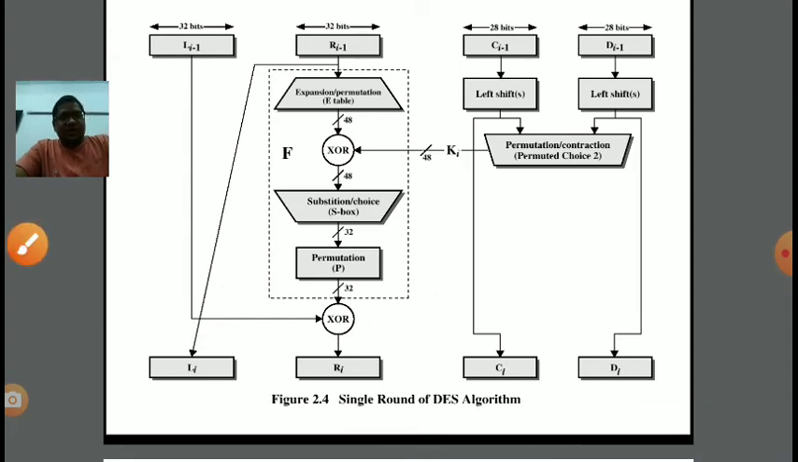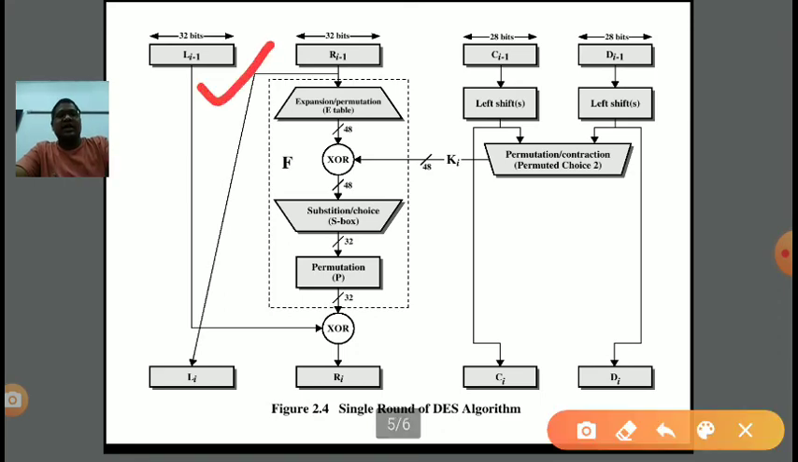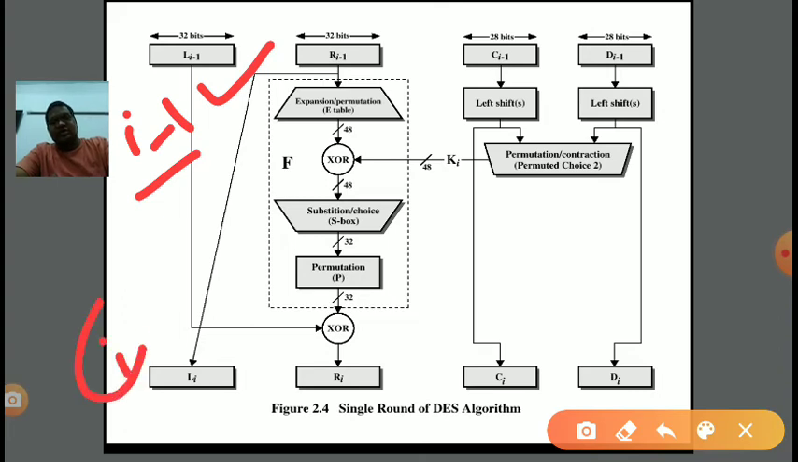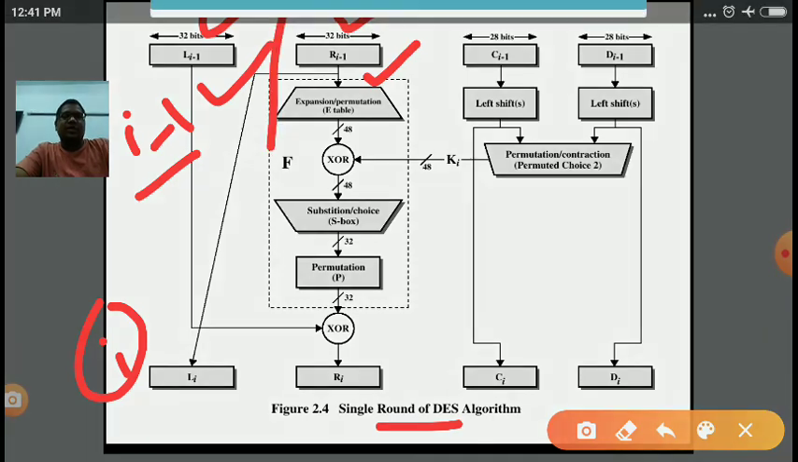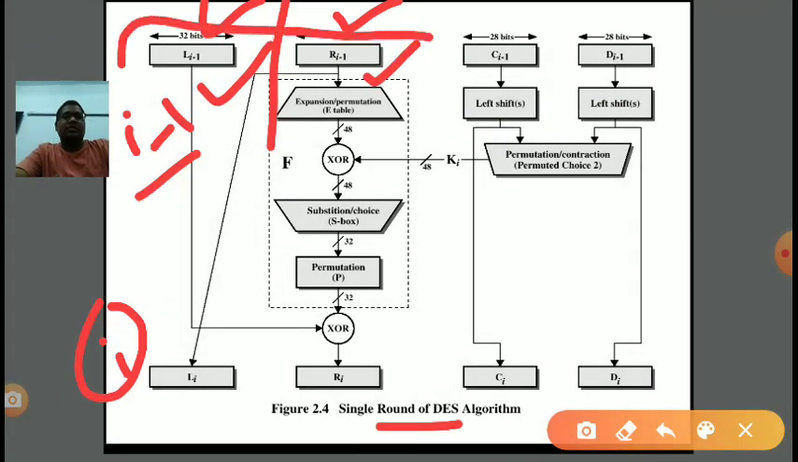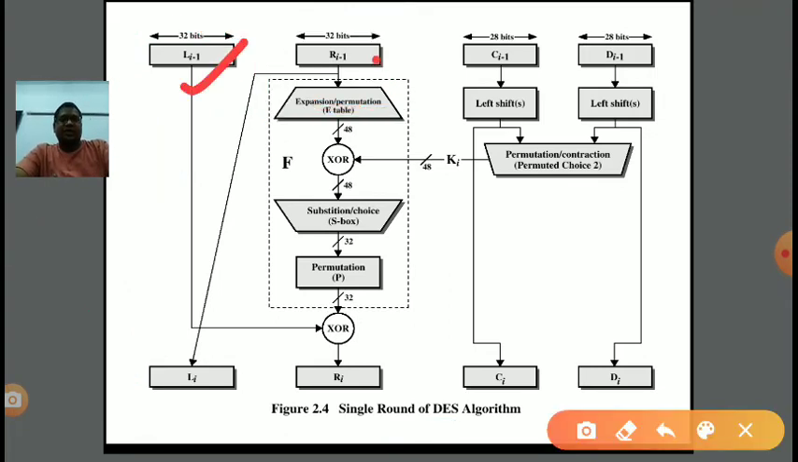Suppose our message is divided into a 64-bit block, and the 64-bit block is further divided into two halves. The first half is 32 bit, that is L I minus 1. This is the I minus 1th step, and this is the ith step. I am explaining one round here. R I minus 1 is the other 32 bits. So the left part is 32 bit and the right part is 32 bit, two blocks of 32 bit. Now see, left part, right part.